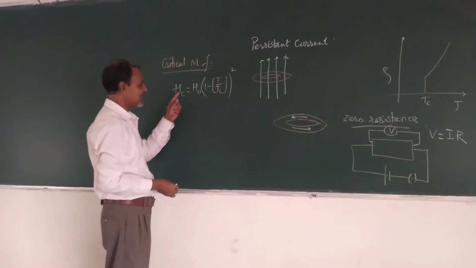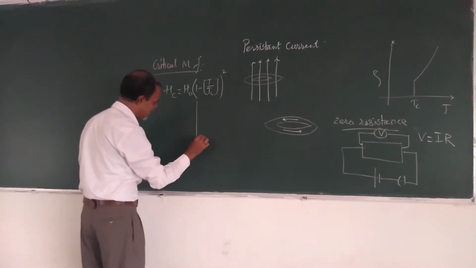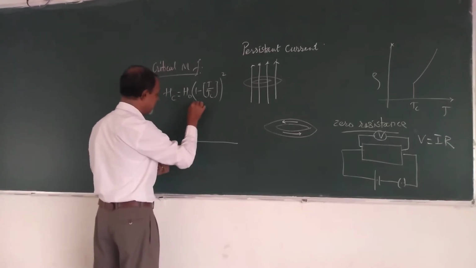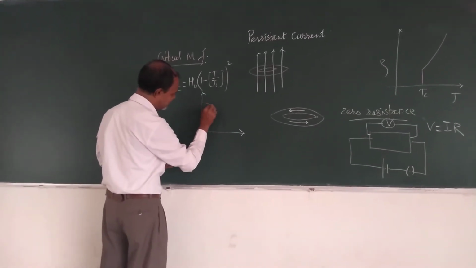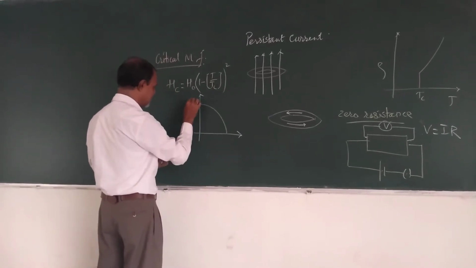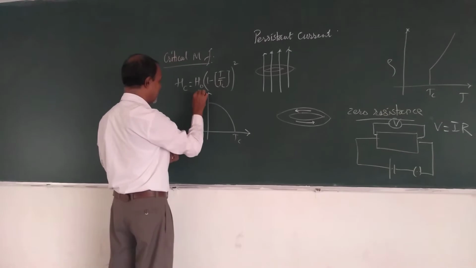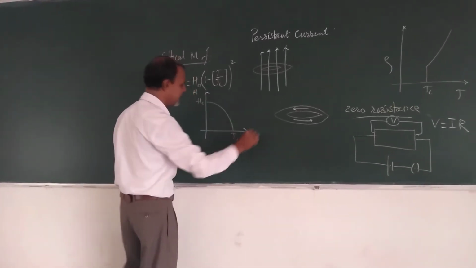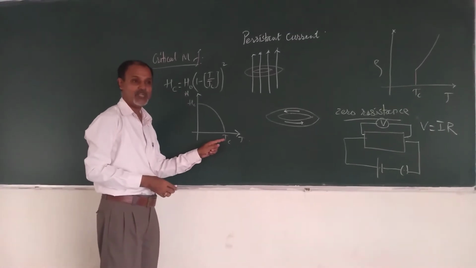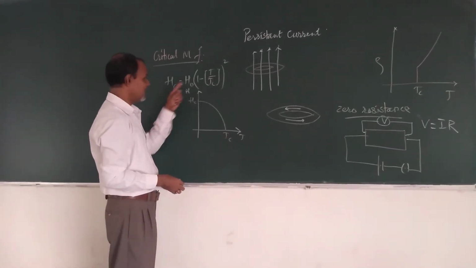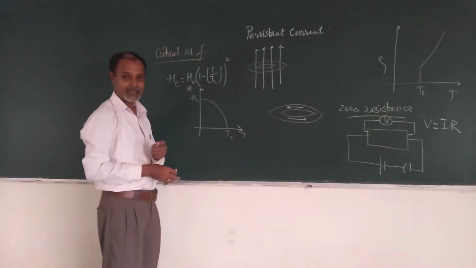This represents the critical magnetic field, and its variation with temperature can be represented in this way. This curve represents Hc against Tc, with the applied magnetic field on one axis and temperature on the other. At T equal to Tc, the critical temperature, the critical magnetic field becomes 0. This is the representation by the graph.